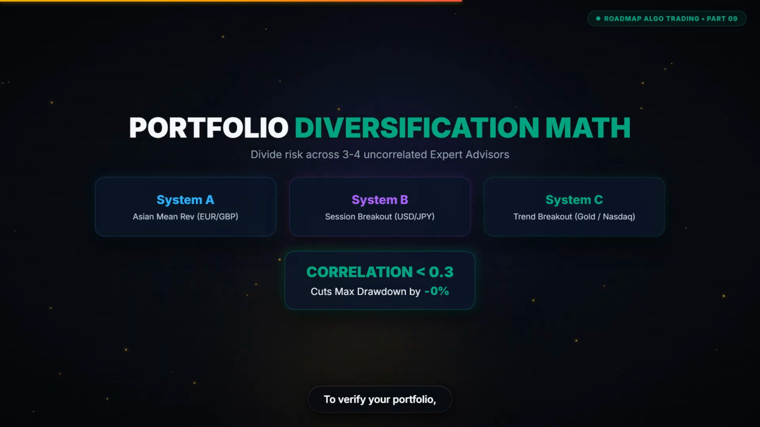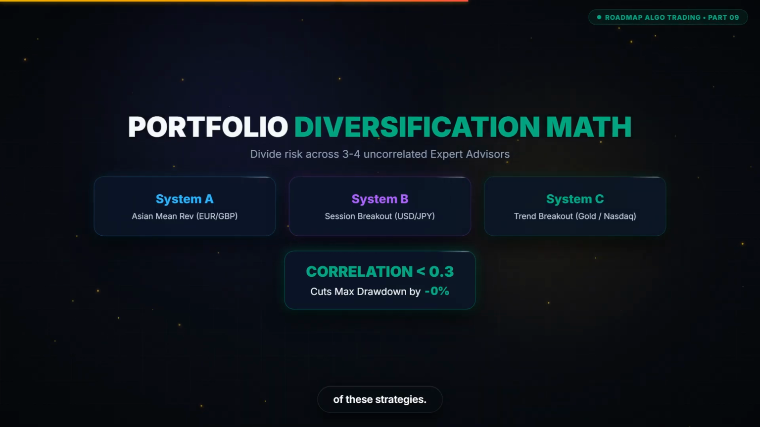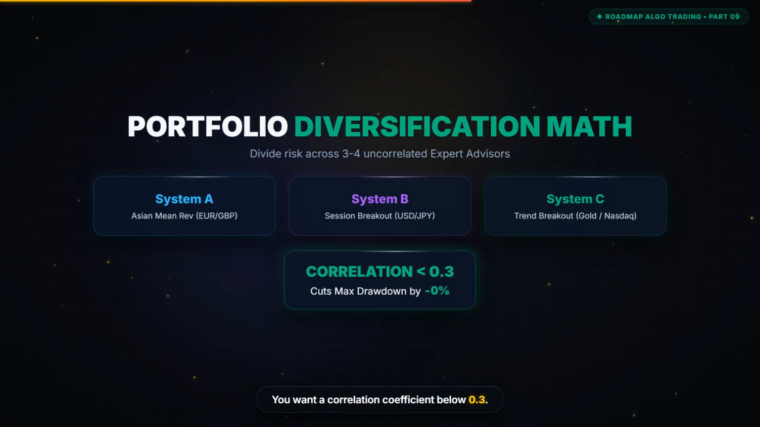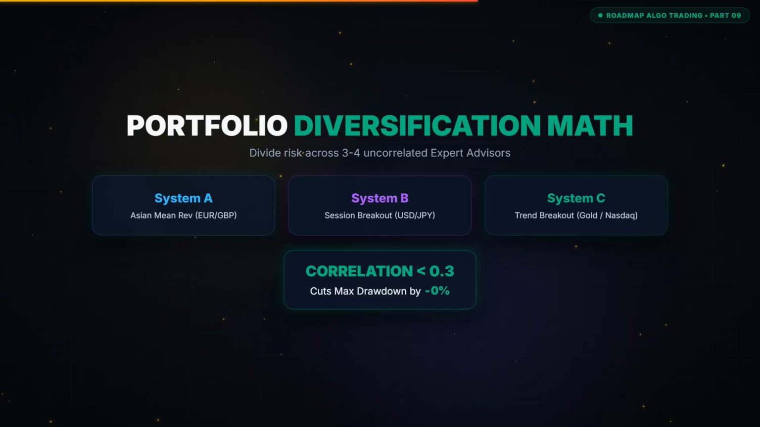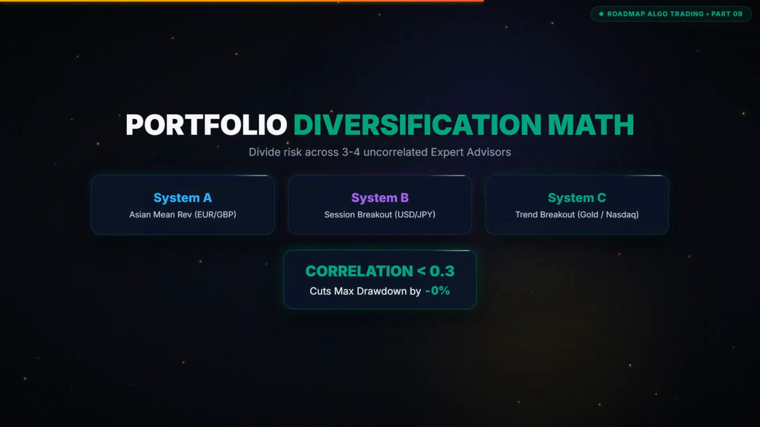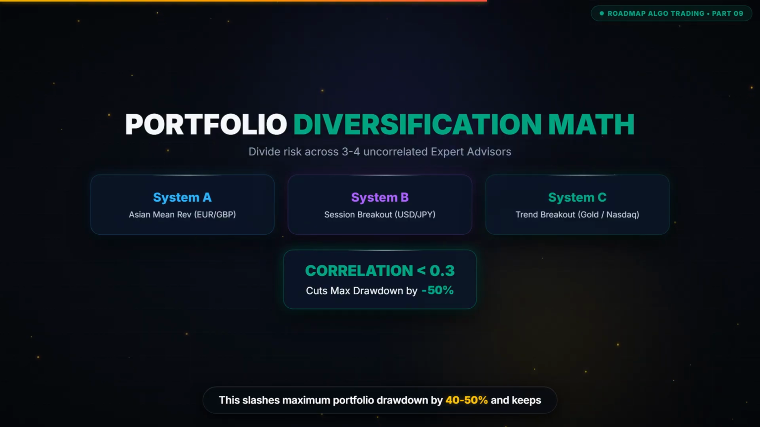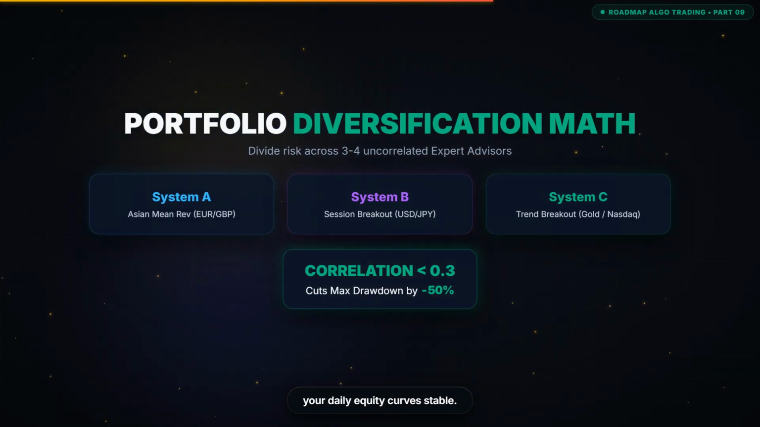To verify your portfolio, check the mathematical correlation between the equity curves of these strategies. You want a correlation coefficient below 0.3. When strategy A is in drawdown, strategy B or C takes winning trades to offset those losses. This slashes maximum portfolio drawdown by 40 to 50% and keeps your daily equity curve stable.